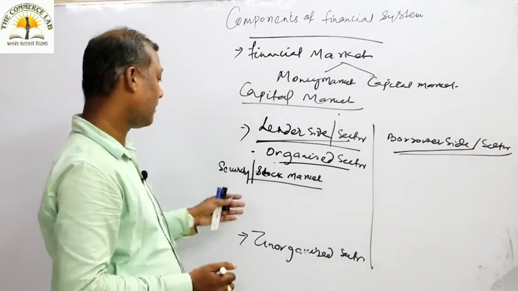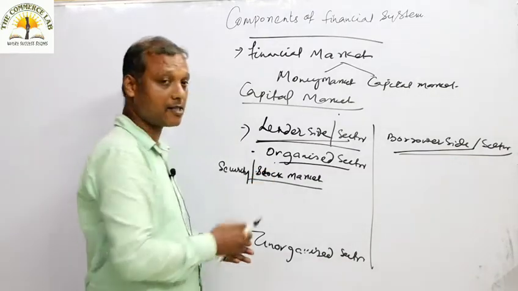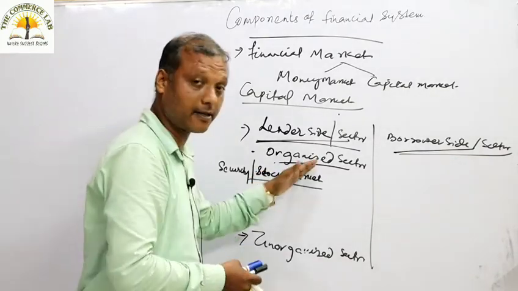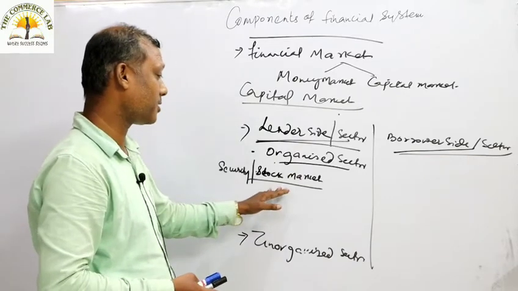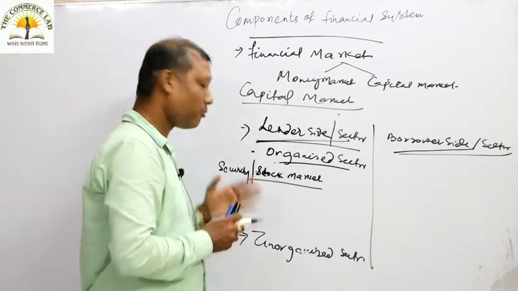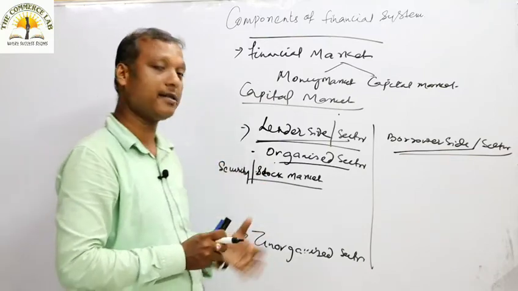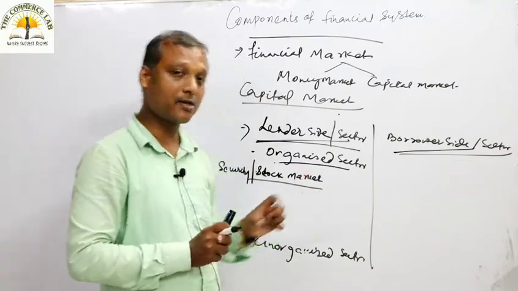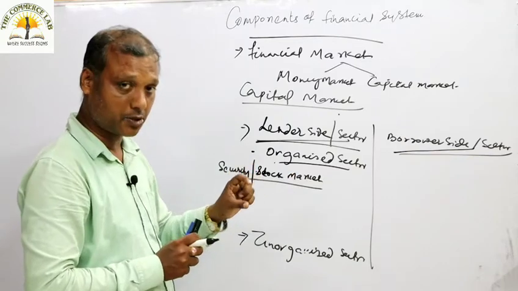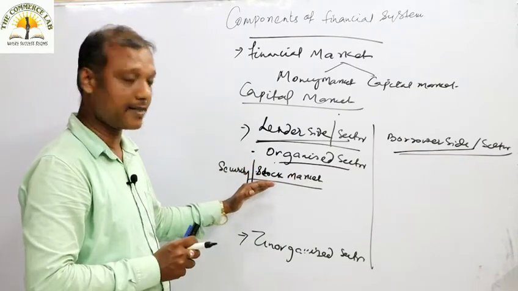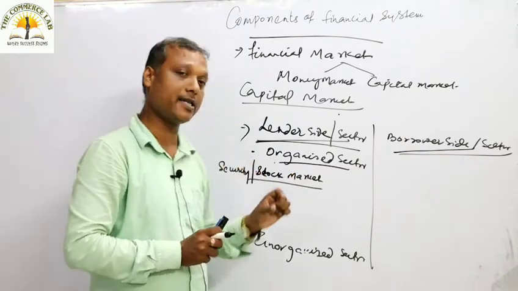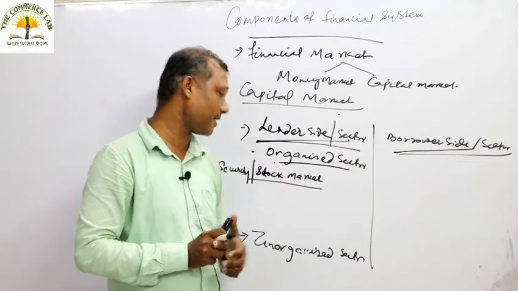So we will discuss our organized sector under security and stock markets. It is a market which provides securities, which deals with shares. You understood? Security market, stock market, is a market which usually deals with securities, stocks, debentures like that.